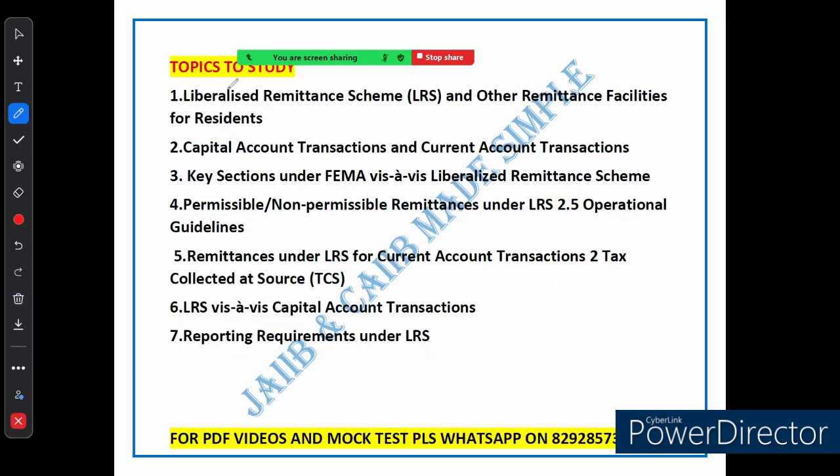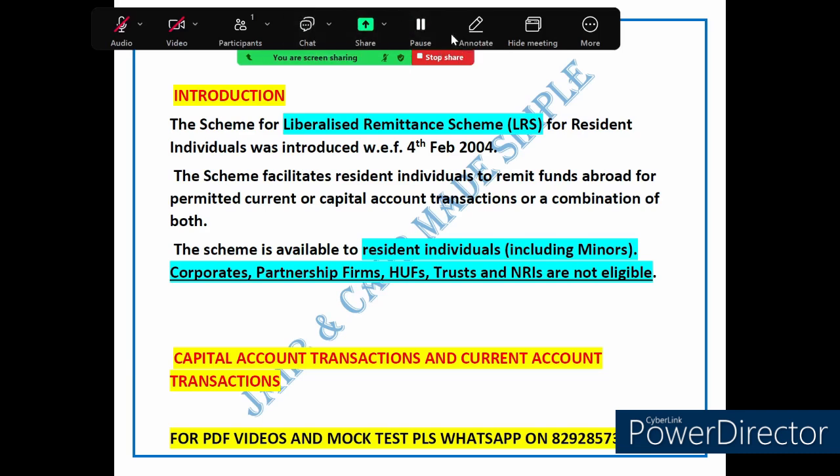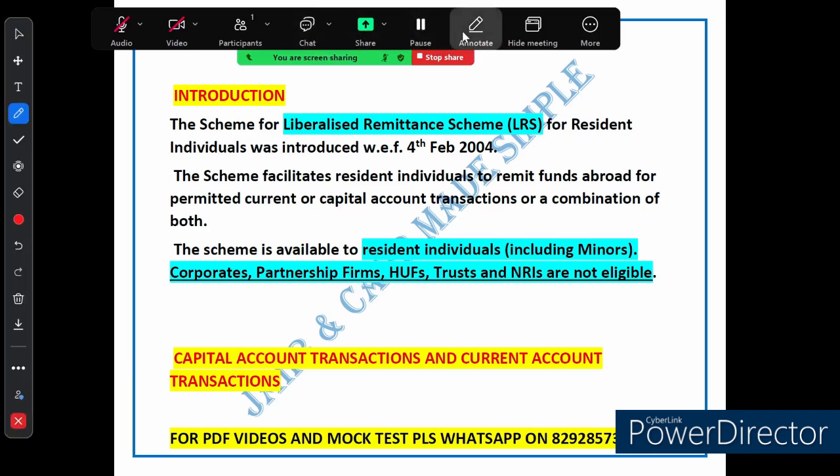It is regarding the liberalized remittance scheme and other remittance facility for residents. Let's begin. Let's try to understand this topic in detail. Today we are going to break down a really important financial topic in a way that is super easy to understand. We are talking about the liberalized remittance scheme, or LRS, for resident individuals in India. Sounds fancy, right? But don't worry, I have got you covered.